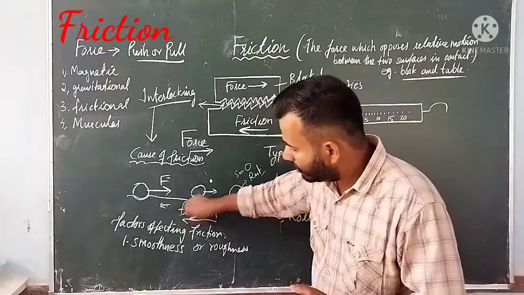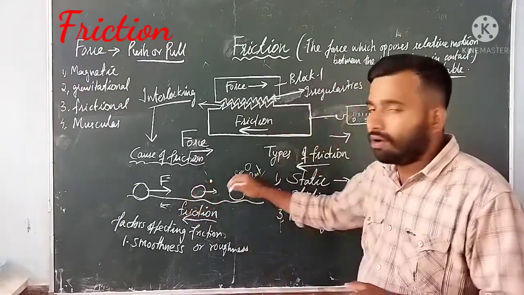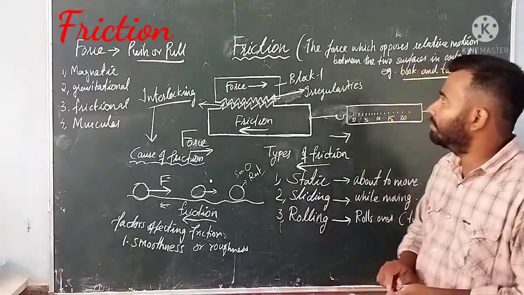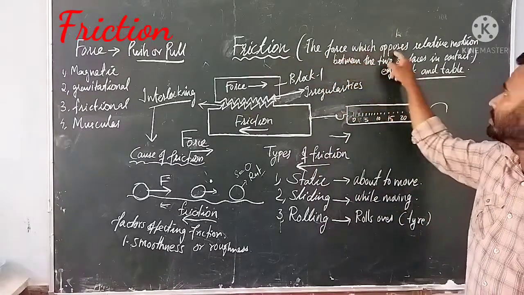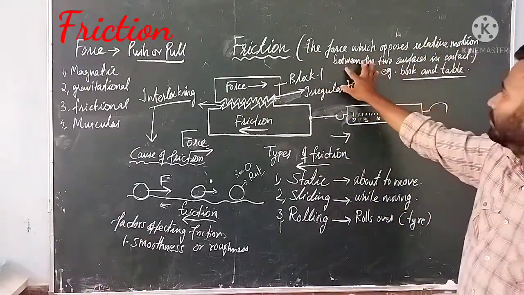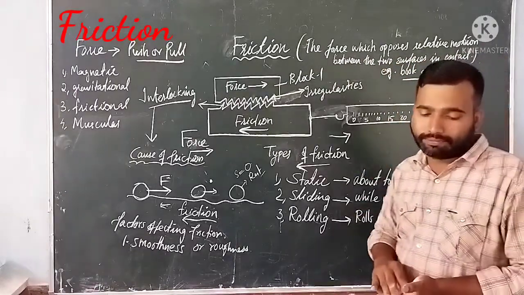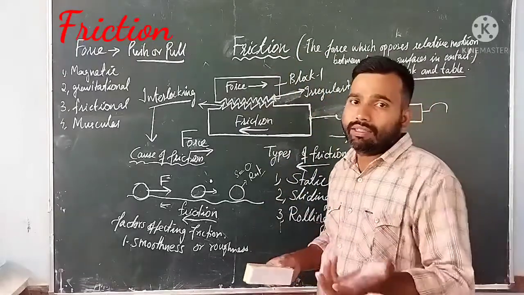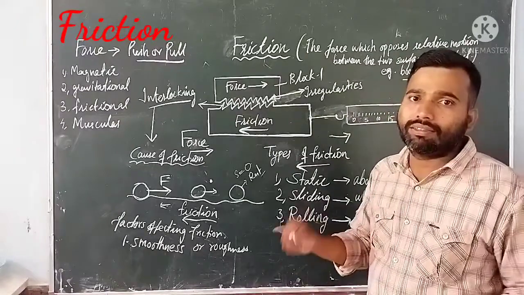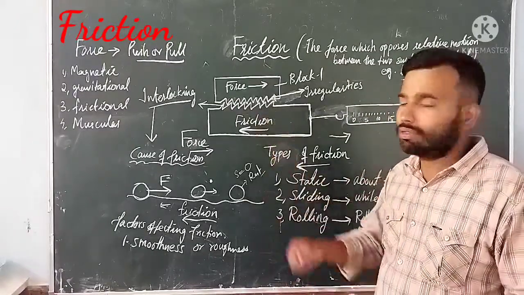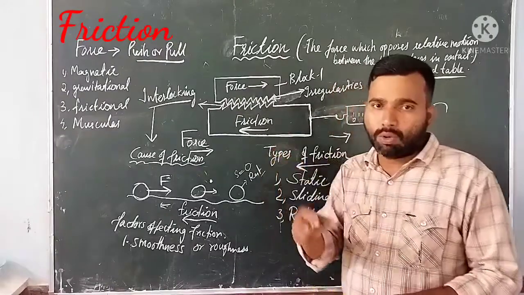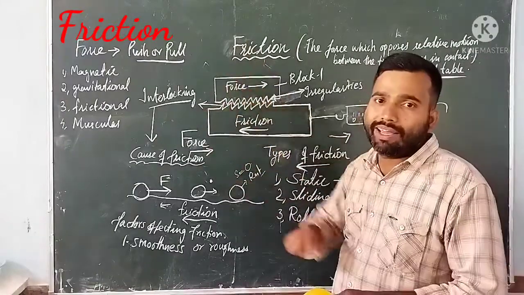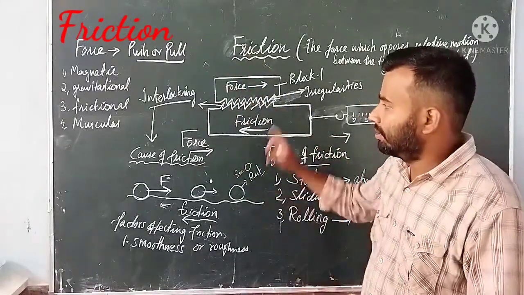So what force makes the board come to rest? That is the frictional force, the force of friction. We can define the force of friction as the force which opposes the relative motion between two surfaces in contact. The best example is when you play carrom: when you strike the coin, it starts moving. If you apply powder on the carrom board, the coins move very easily.